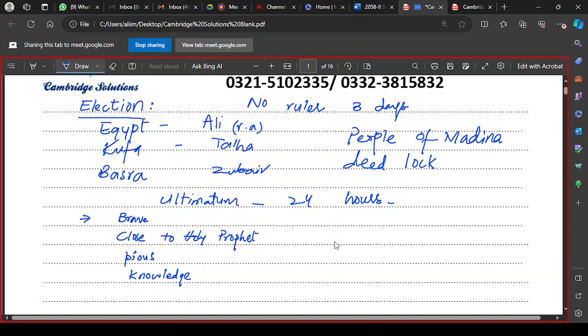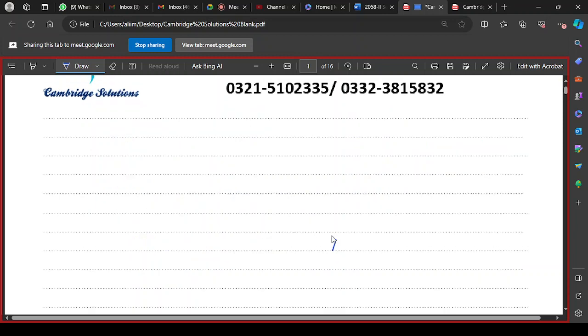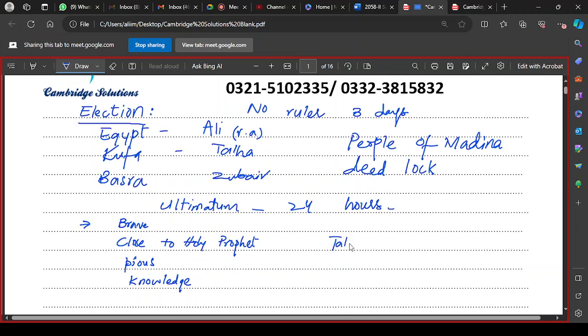He initially showed hesitation and reluctance, but when the senior companions insisted, he decided to accept the charge and the office, but in public. His path should be taken in public and not in secrecy. So finally he was elected as the caliph, and you must mention that Talha and Zubair were the first to acknowledge him as a caliph.